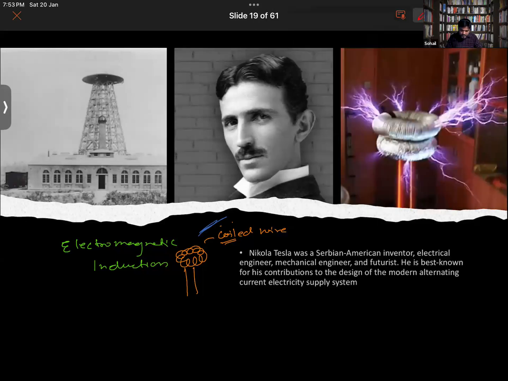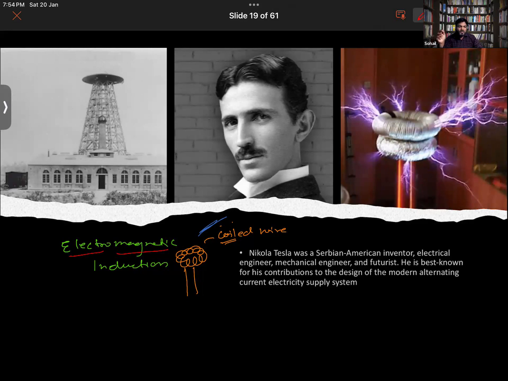Notice the terms electro and magnetic. If you have studied the chemical effects of electric currents, when electricity flows, there's not only a chemical effect. I might have told you that it develops a magnetic field also.